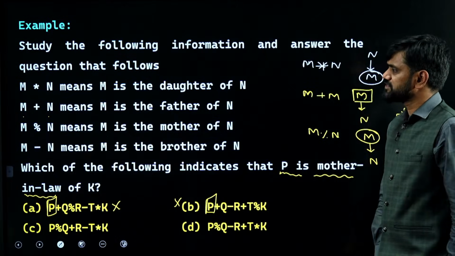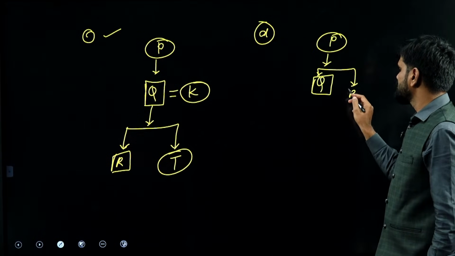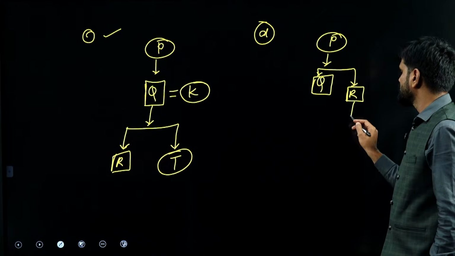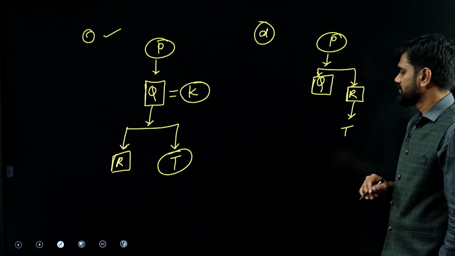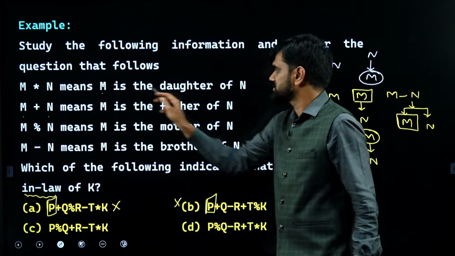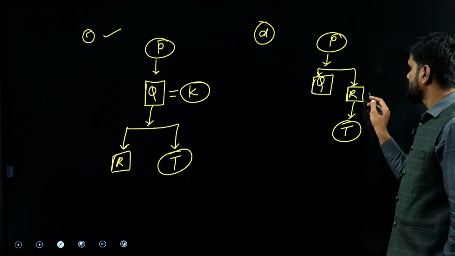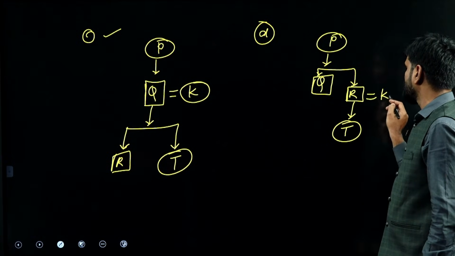Next, R plus T. What is R plus T? R is the father of T. T star K means T is the daughter of K. If T is the daughter of K, then K has to be the wife of R again.